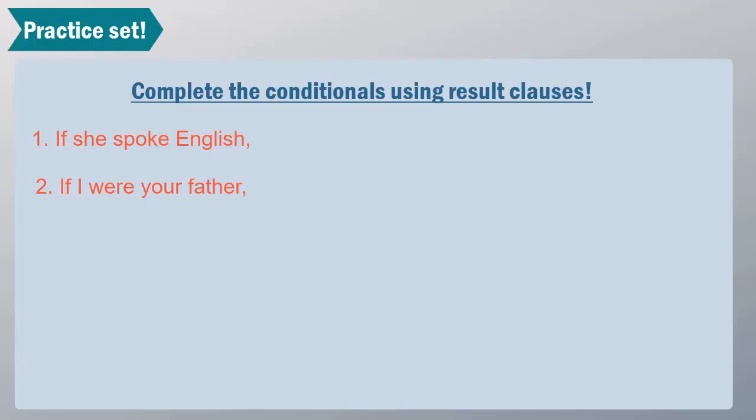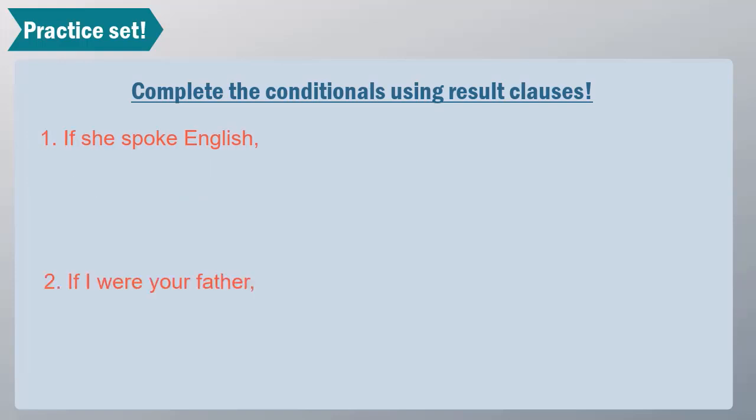Now let us do some practice together. On your screen are some conditions, right? Finish the sentence. Pause the video, do it. All right, guys, I hope you've done it. I hope you've done it correctly. Let's do it together now. If she spoke English, okay, simple past tense, but it's referring to the present time. If she spoke English, she does not speak English. That is the reality. How would it affect your past or future?